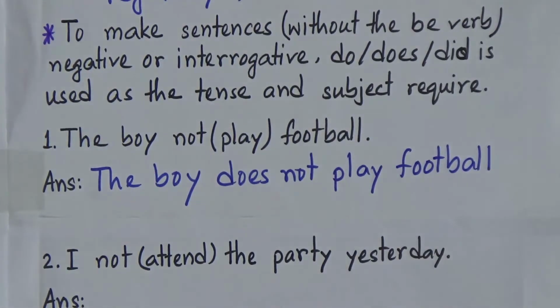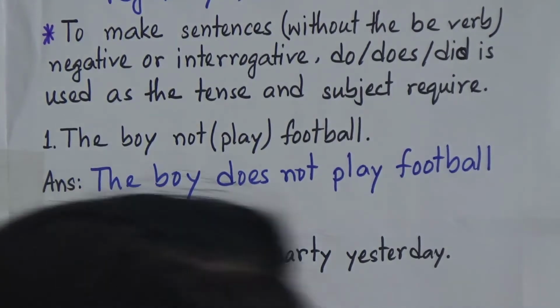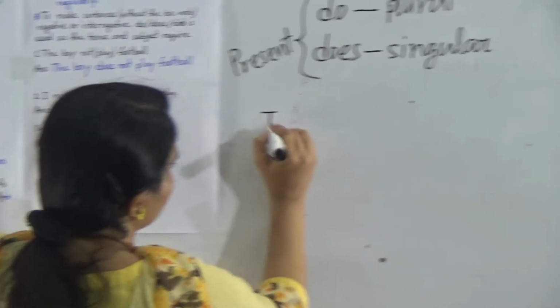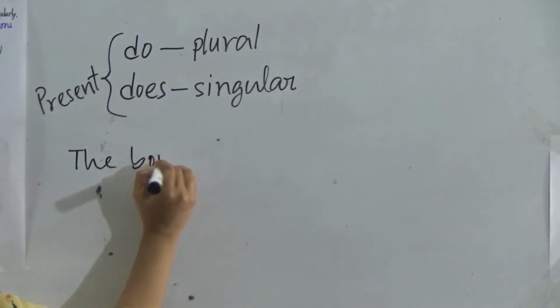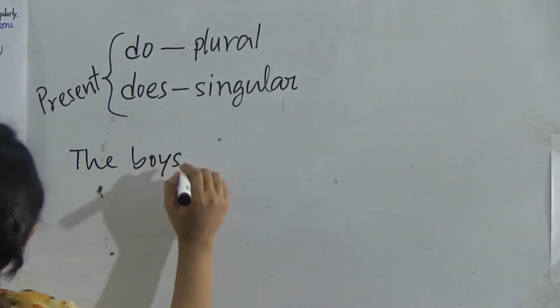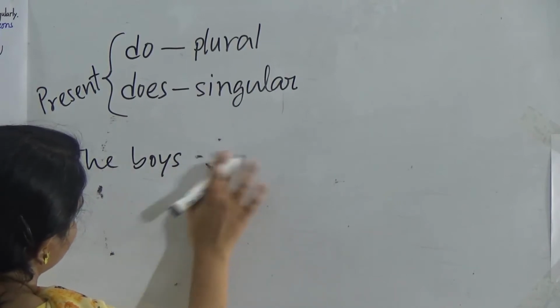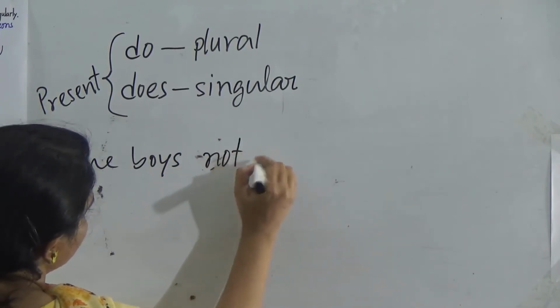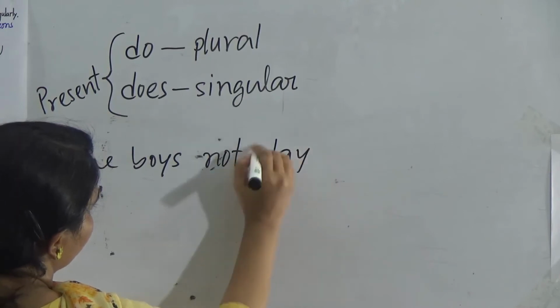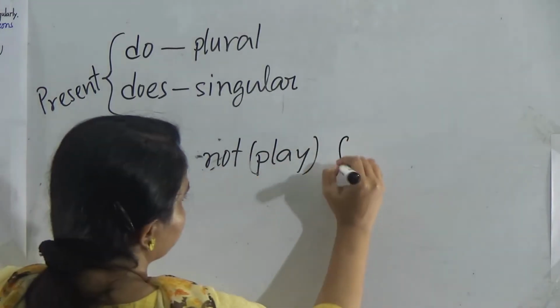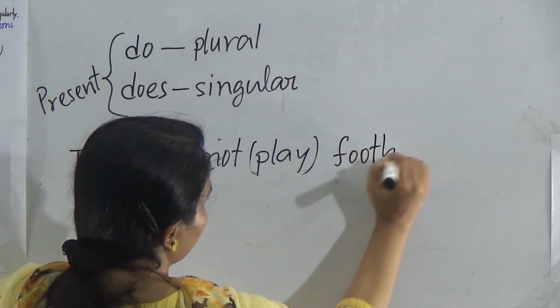And now look, when do we use do? If the sentence is like this: the boys not play football.